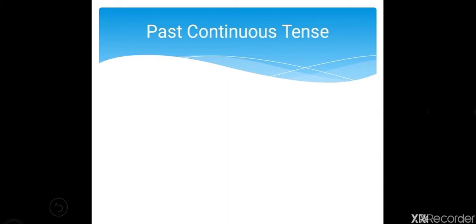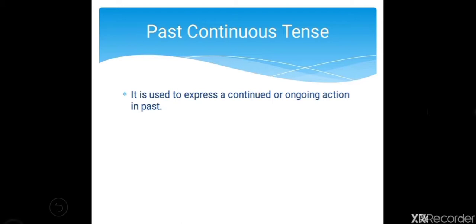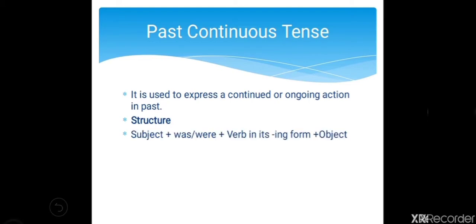Now let us move towards past continuous tense. So past continuous tense is used to express a continued or ongoing action in past. Structure, subject plus was, were. So these are to be's helping verbs in past tense, plus verb in its ing form that is V4, plus object. So S plus was, were plus V4 plus object will be the structure of past continuous tense.